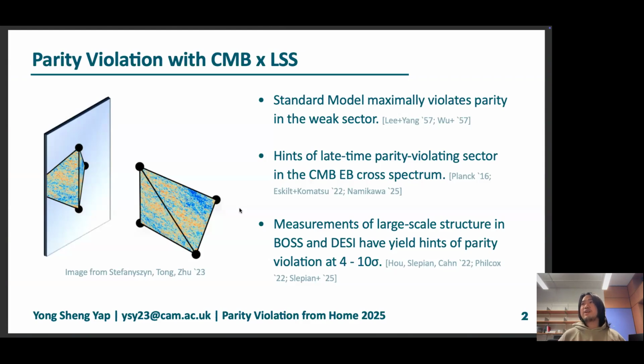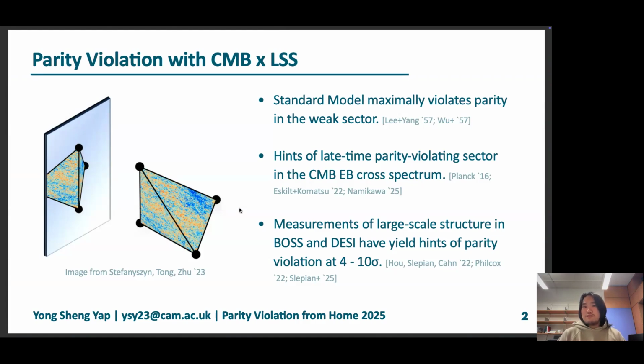The universe as we know it violates parity maximally at very small scales. The standard model only has left-handed neutrinos but no right-handed ones. So one of the biggest questions is, if the universe violates parity at the small scales, does it also violate parity at the larger scale?